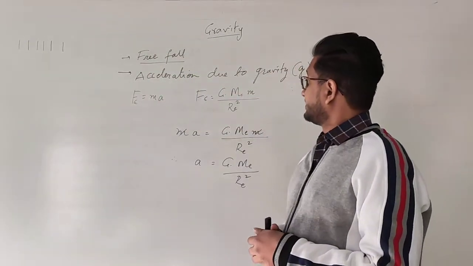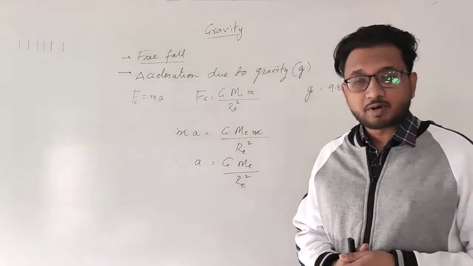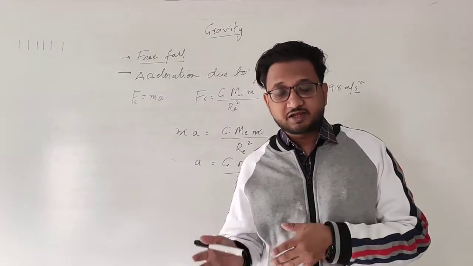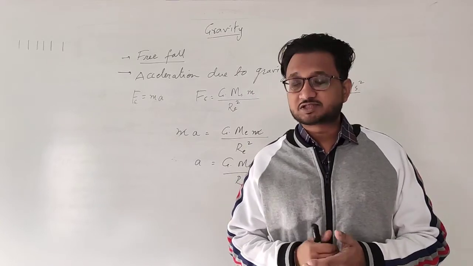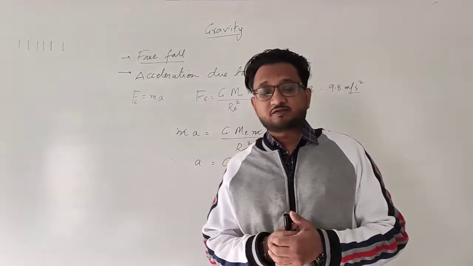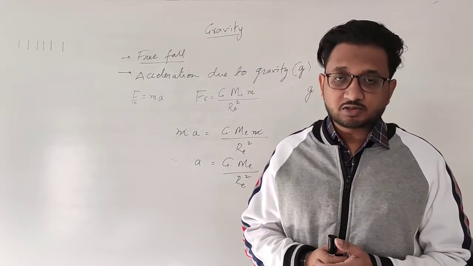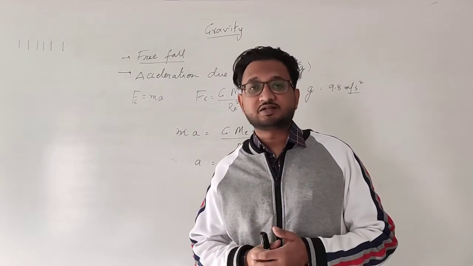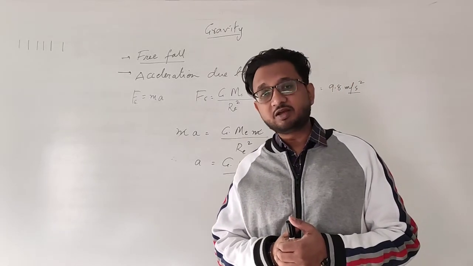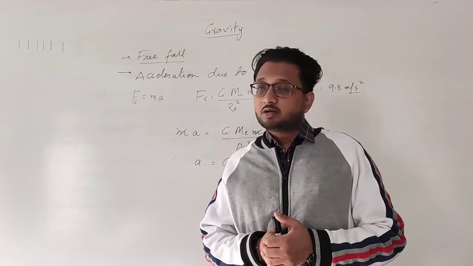In the previous video we studied the universal law of gravitation and its derivation, which is very simple. The force of gravitation is directly proportional to the product of the masses, and it is inversely proportional to the square of the distance between the two objects.